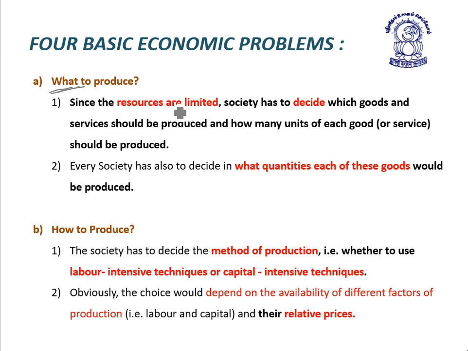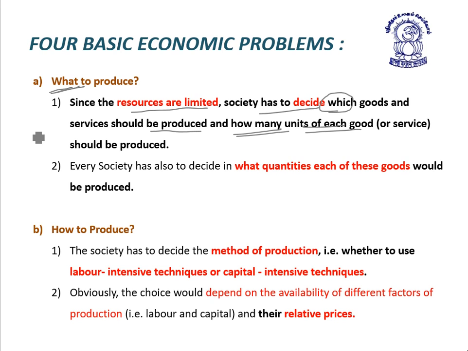Since resources are limited, as we have seen under the economic problem, society has to decide which goods and services should be produced, and how many units of each good and service should be produced.